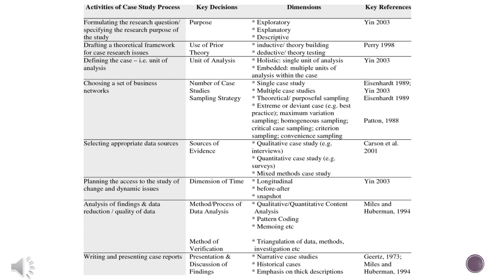Here is a chart that shows you the activities of the case study process, its key dimensions, and key decisions. The very first one should be formulating the research question, specifying the research purpose of the study. You will have to see whether you are going to use an exploratory, explanatory, or descriptive dimension. Then drafting a theoretical framework for a case research issue.